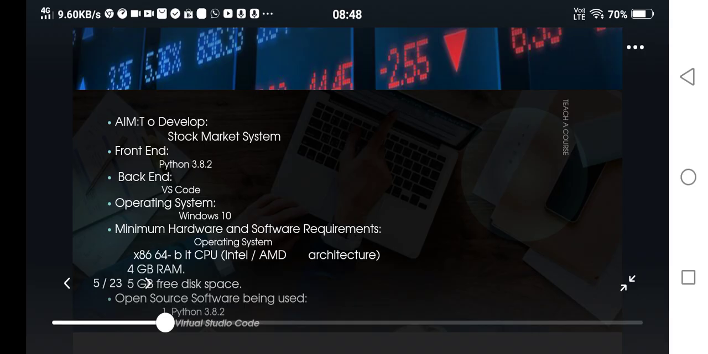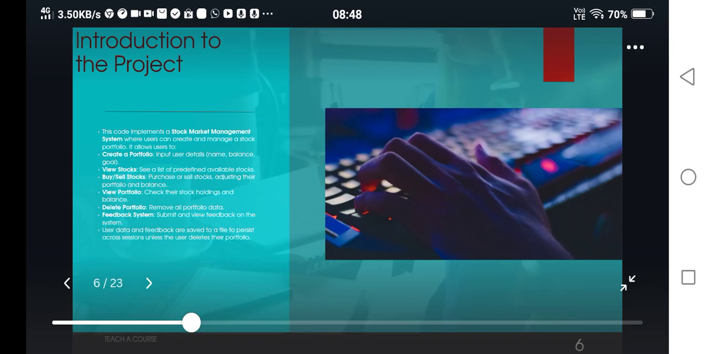There are some basic needs to make this project that I have written all here, and in this code you can add your portfolio, you can view your portfolio, you can buy stocks, you can view stocks, you can sell your stocks, and then also you can delete your portfolio after, and you can also give a feedback to us to improve the program.